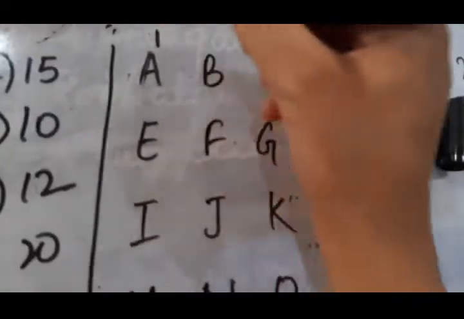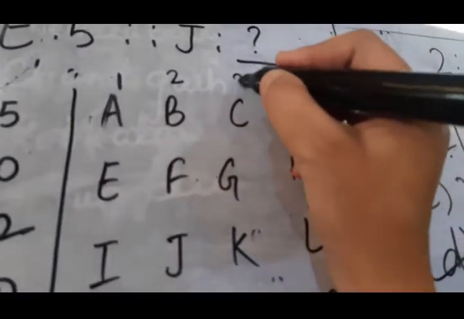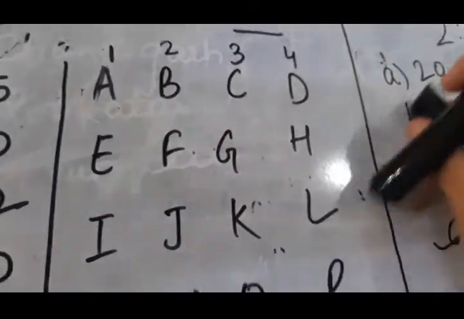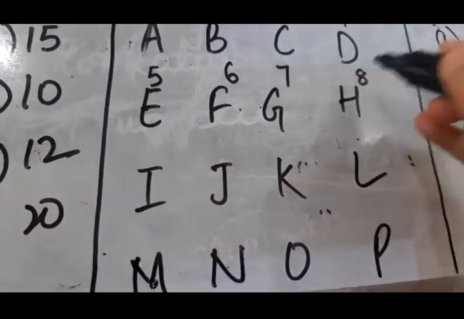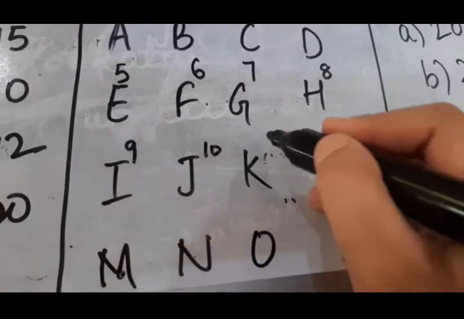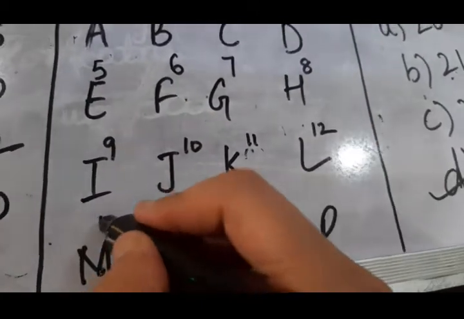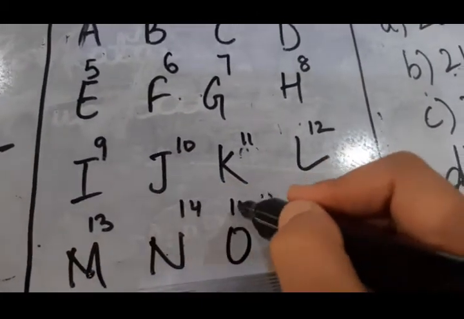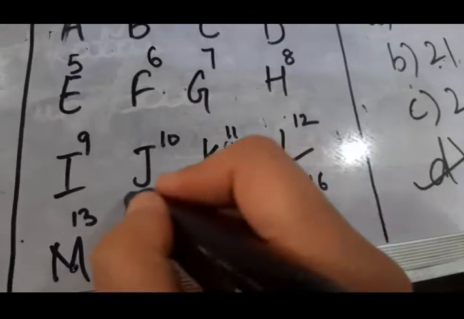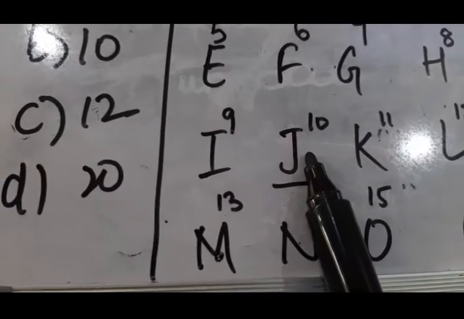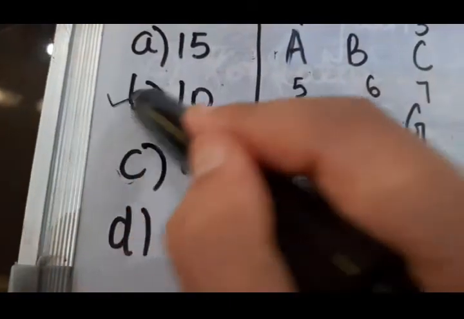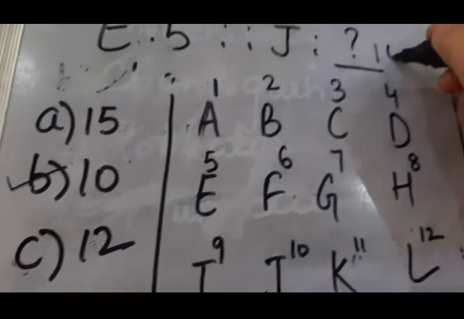A is at 1, B 2, C 3, D 4, E 5, 6, 7, 8, 9, 10, 11, 12, 13, 14, 15, 16. Up to J is required. Look, E is to 5, J is at 10. Our option is here, 10. That means our answer is 10.